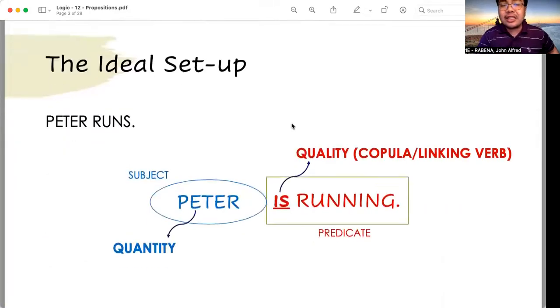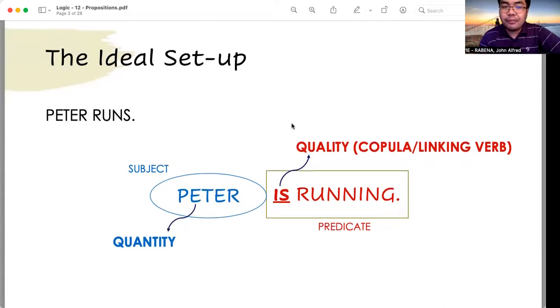So this is an ideal setup of a proposition. Peter is running. The subject here is Peter. The predicate here is running, and "is" here is the linking verb or the copula. So this is the ideal setup of a proposition. It has a subject, it has a linking verb or a copula, and it has a predicate.